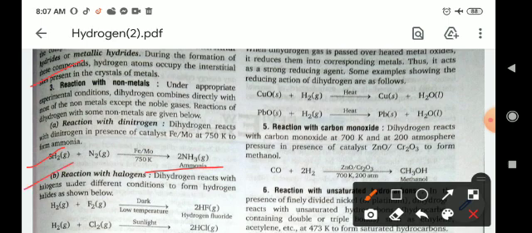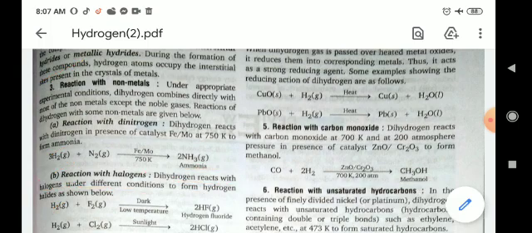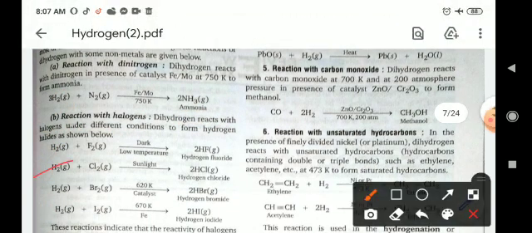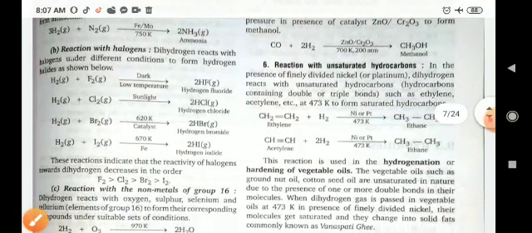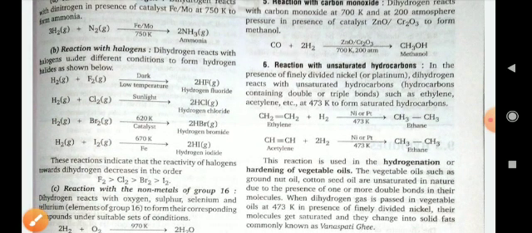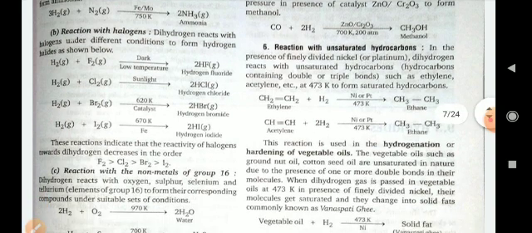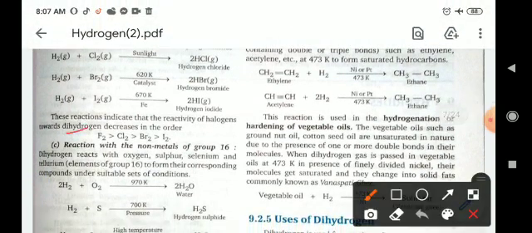Reaction with halogens. Dihydrogen reacts with halogens under different conditions to form hydrogen halides. H2 plus F2 gives 2HF. H2 plus Cl2 gives 2HCl. H2 plus Br2 gives 2HBr. H2 plus I2 gives 2HI. So hydrogen directly combines with halogens to form their hydrogen halides. The reactivity order of these halogens is fluorine, chlorine, bromine, and iodine. Fluorine is the most reactive.